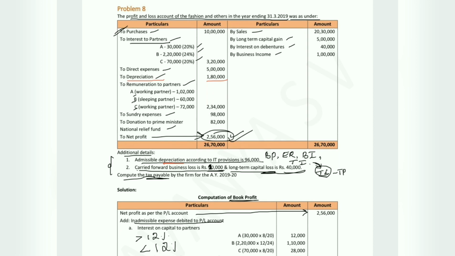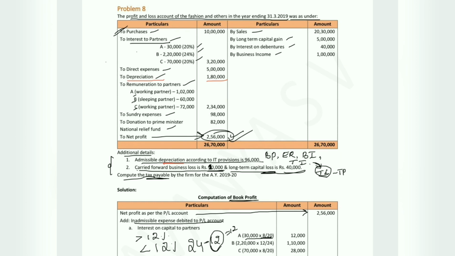So for A, they have given interest at the rate 20%. So 30,000 into 8 by 20 will be treated as inadmissible. For B, they have given as 24%. So we have to calculate 2,20,000 into 12 by 24. That means 24 minus 12. To the extent of 12% is admissible, the exceeded value of 12% will be treated as inadmissible.